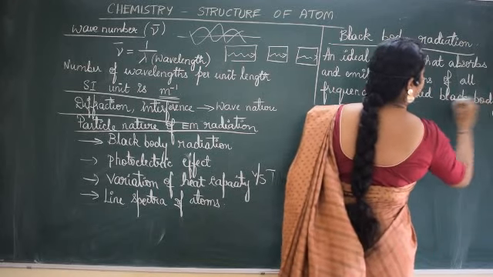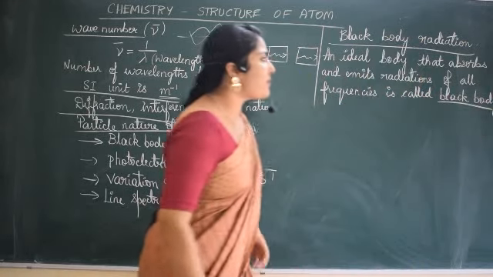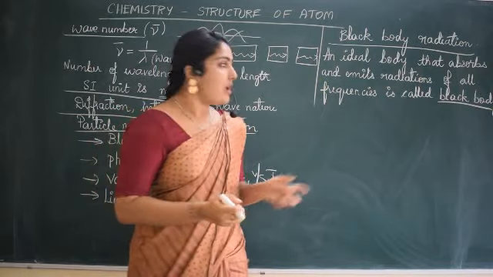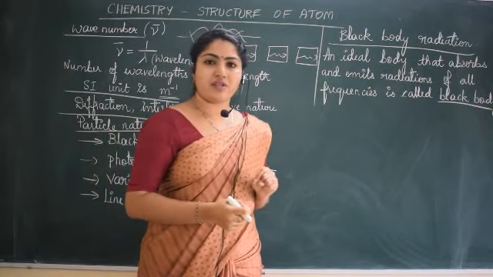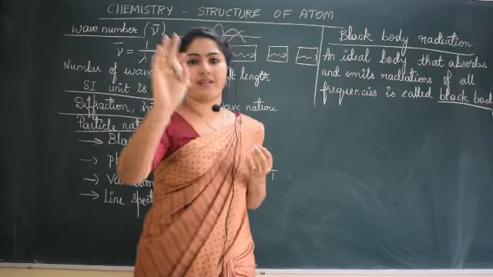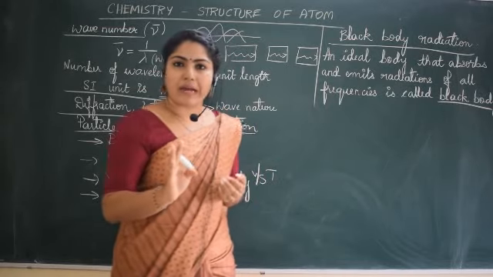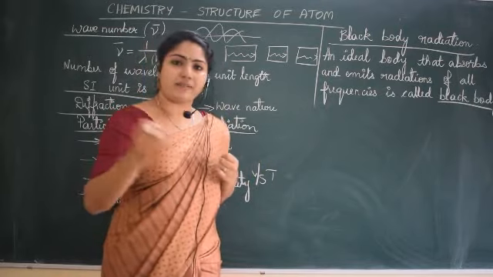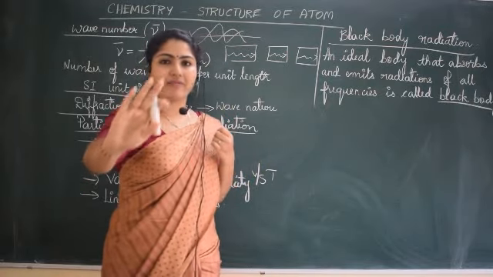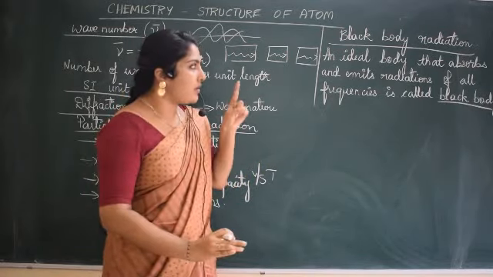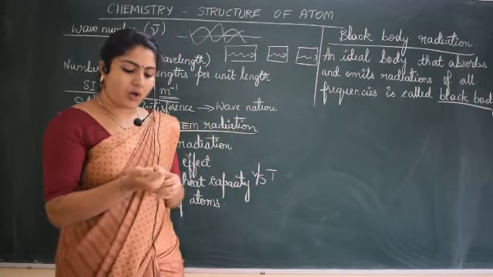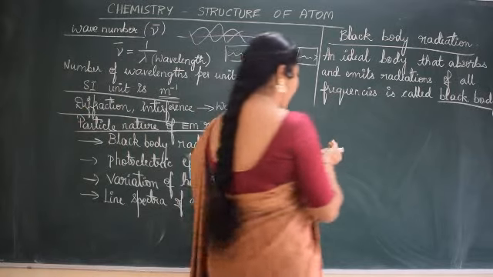And now I have told you, a black body means which can absorb and emit the radiation of all the frequencies. What is black body radiation? The radiation emitted by the black body. Now what a black body does, it absorbs all the radiation, isn't it? After multiple reflection within it, it emits everything out again. So the radiation emitted by a black body is called black body radiation.